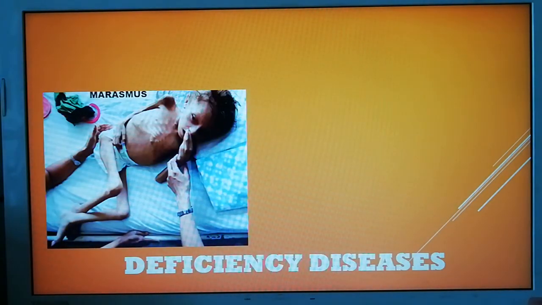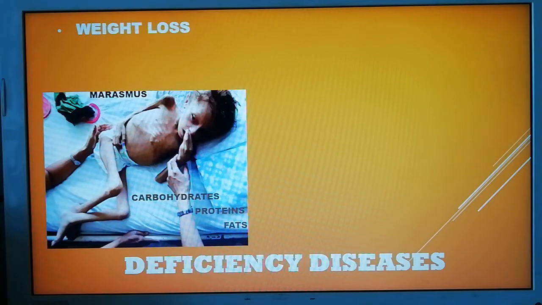Now you can see a picture here. This is a boy, a child who is suffering from a disease called marasmus. This disease occurs due to the deficiency of carbohydrates, proteins, and fats, usually in children. When a person or a child suffers from marasmus, he or she loses weight, then the ribs become visible, and sometimes they also suffer from diarrhea.